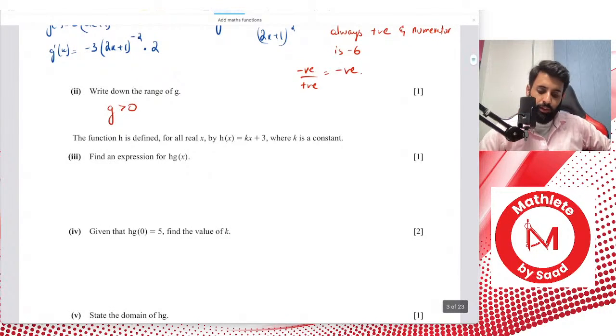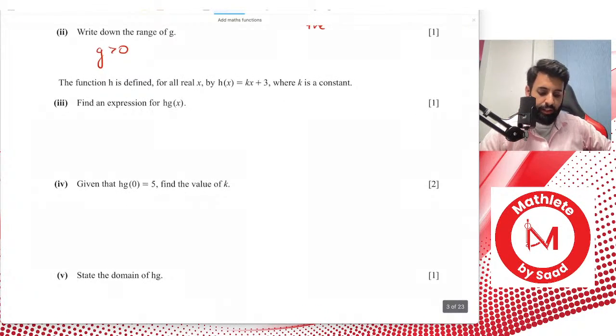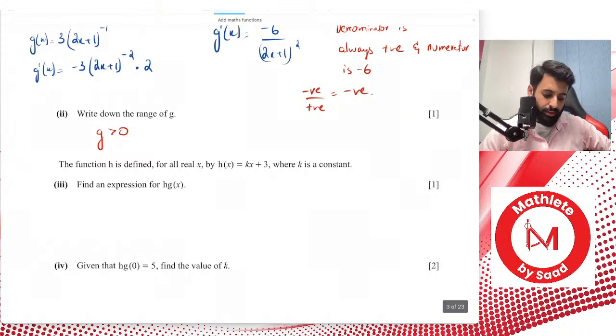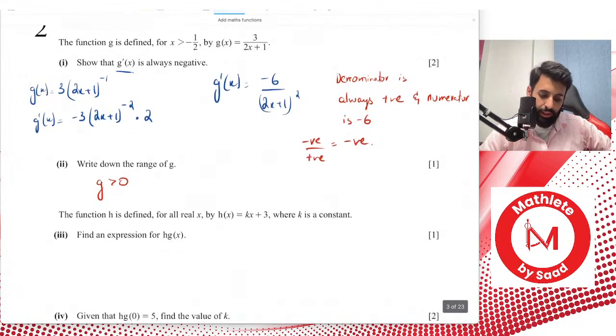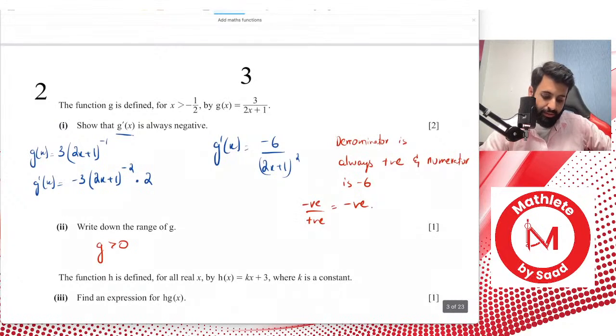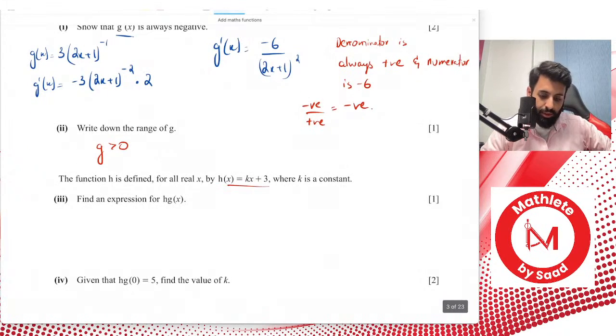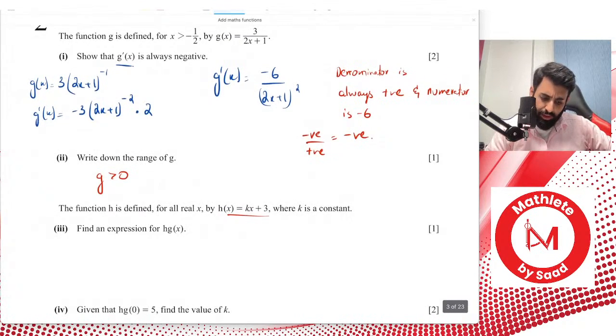Anyway, it says the function h is defined for all real x by h of x equals k of x plus 3, where k is a constant. Find an expression for h of g of x. So h of g of x basically means you have function h, and in it you're supposed to plug in g of x, and that's it. There's no simplification or anything that's required, so we'll just leave it over there.